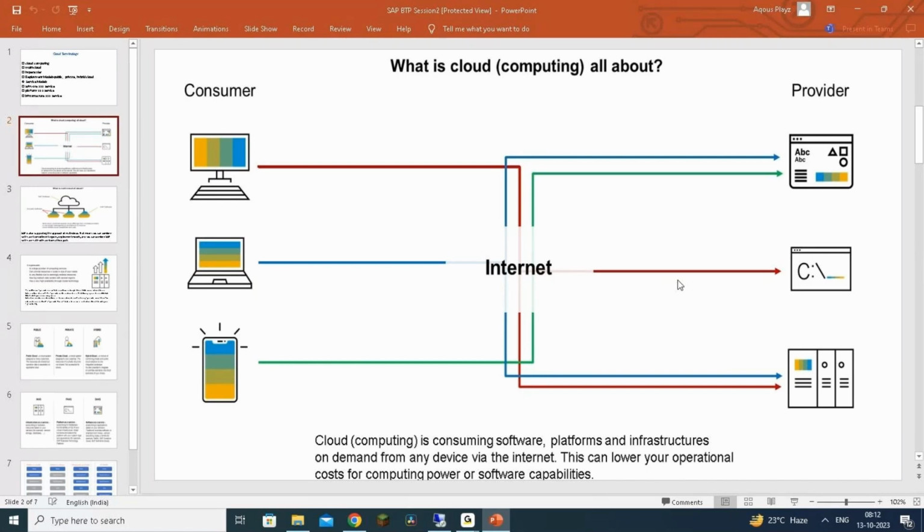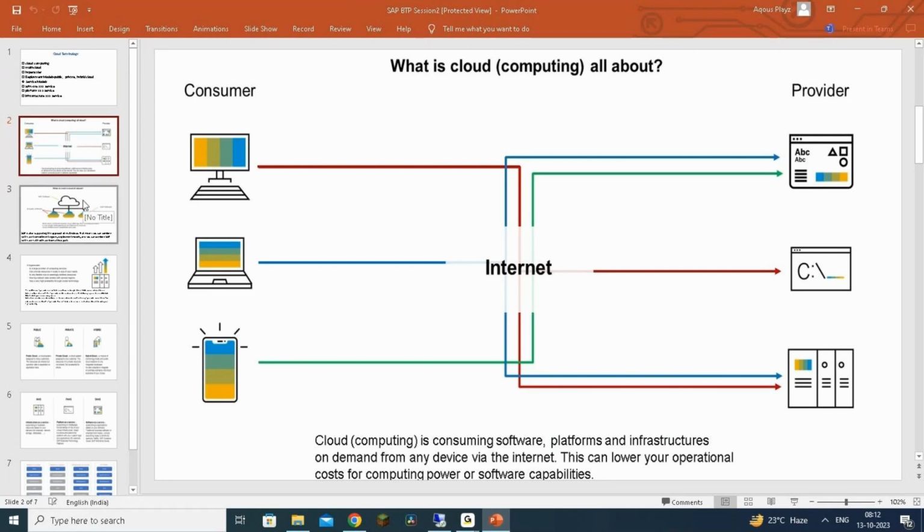And even you people as consultants or administrators have to move on, because going forward, most of the solutions will be offered on cloud. Customers don't want to invest too much in the infrastructure part or the platforms, so they want to just utilize them as services. That's the flexibility you'll have here. So in a simple way, that's what cloud computing is all about.